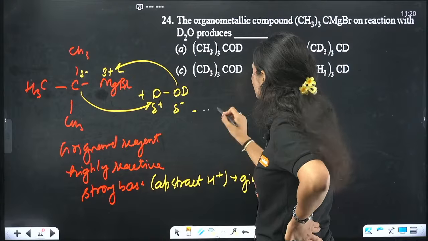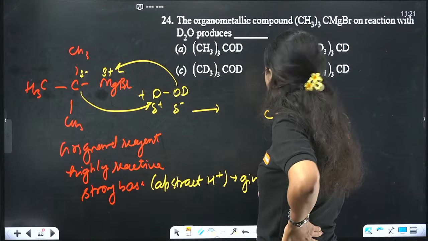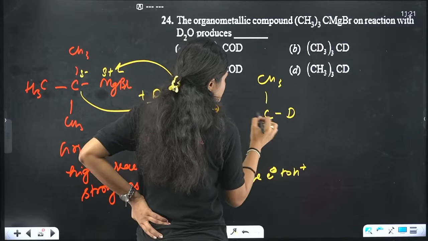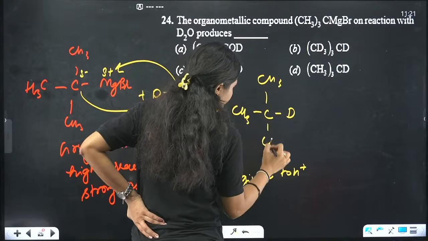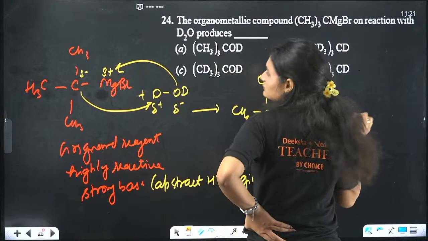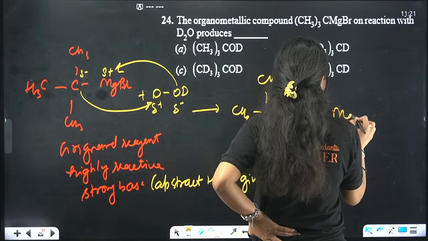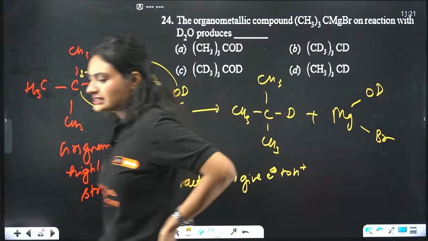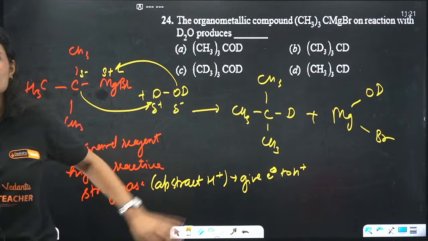Now, what will happen? This bond is getting formed between C and D, right? And all the rest of the bonds are the same. Plus MgODBr. Is it clear, everyone, why we are getting this product?